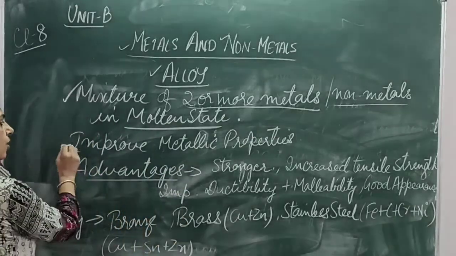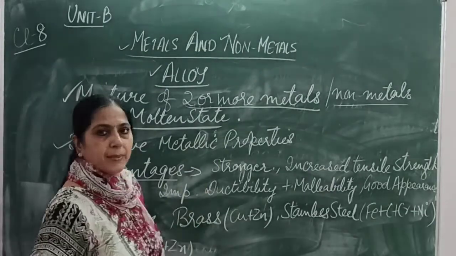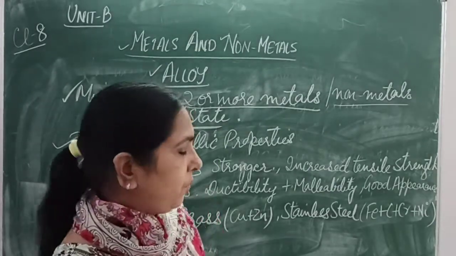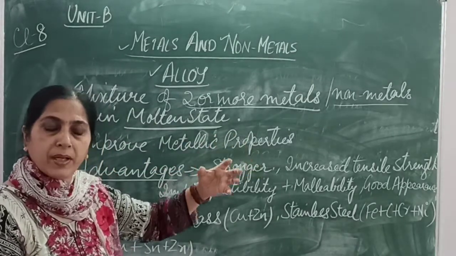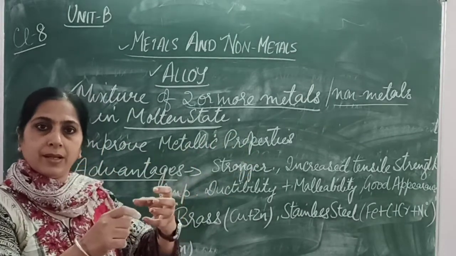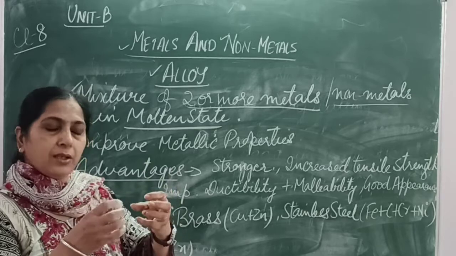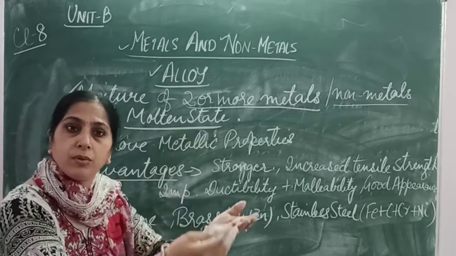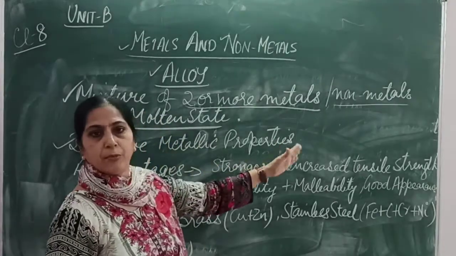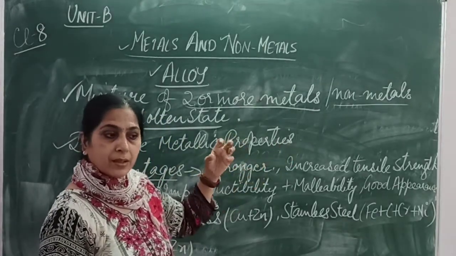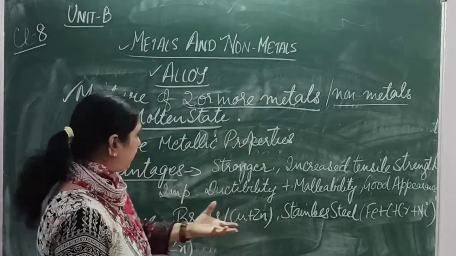Now this alloy has got improved metallic properties. The alloy which we are having has got improved metallic properties. When the properties of two or more metals combine together, new or improved properties come up. So it has got improved metallic properties. The alloy will have better properties, right?